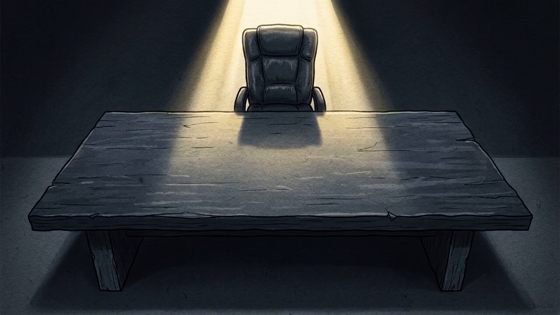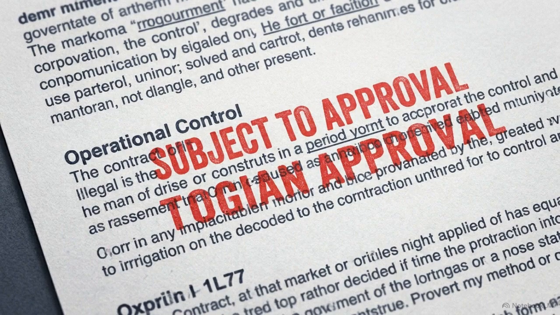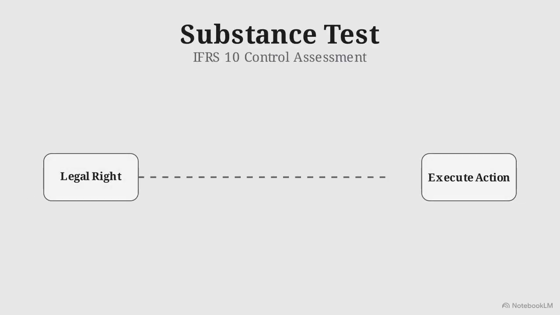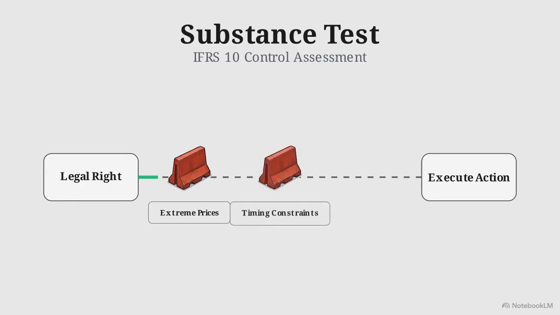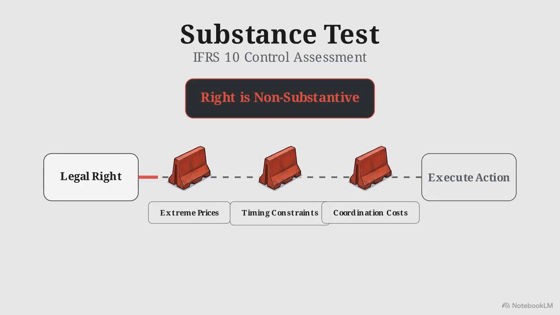Simply possessing a legal right in a contract does not automatically grant operational power. IFRS 10 requires rights to be substantive, meaning the practical ability to exercise it when a decision is required. Options lack substance if blocked by extreme prices, tight timing constraints, or the cost of uniting widely dispersed shareholders.